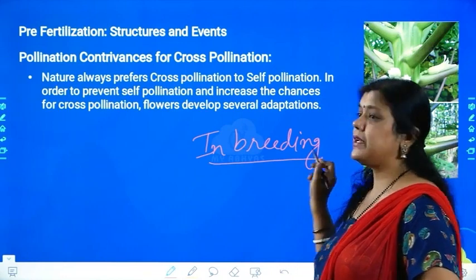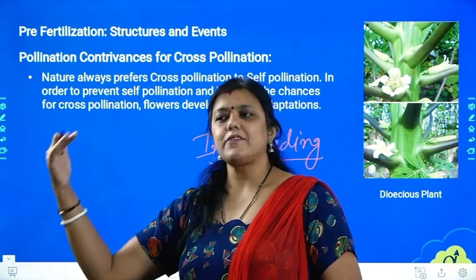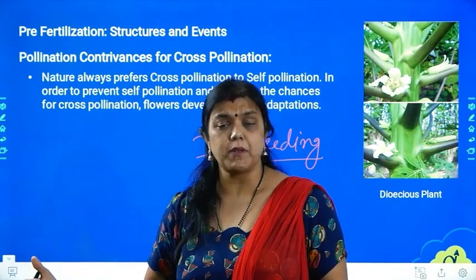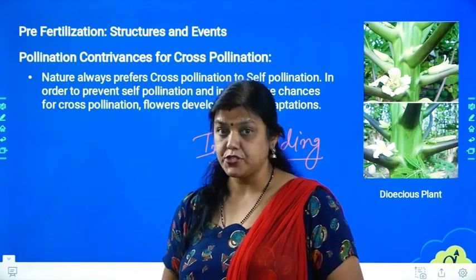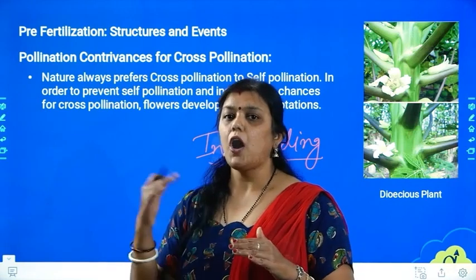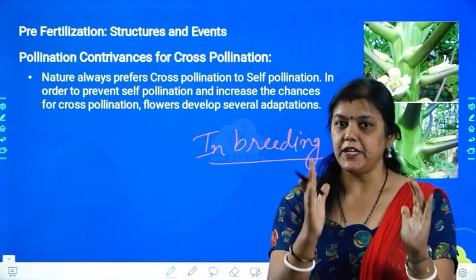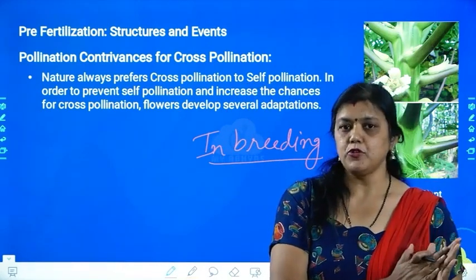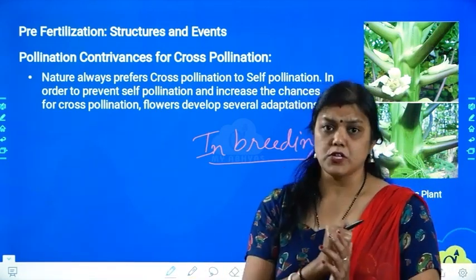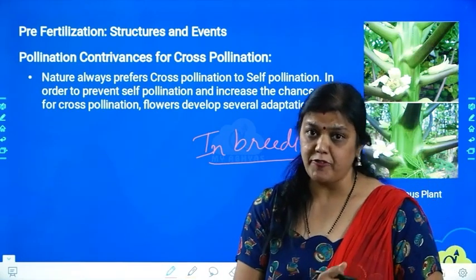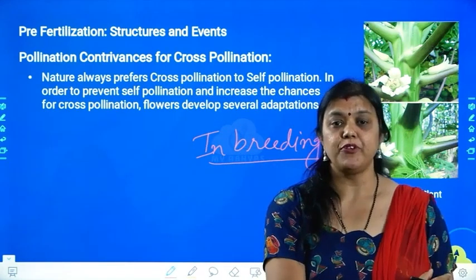To stop this, we call it inbreeding depression. Why depression? Because the same characters get repeated again and again, and no variation takes place. Because of that, the plant loses its capacity to stay alive after a few generations. To avoid that depression, outbreeding or cross-pollination is very important. You have to understand this concept clearly: when a plant can reproduce by self-pollination only, why is it going for cross-pollination? They have to make special types of flowers for cross-pollination, specific for anemophily, hydrophily and entomophily.